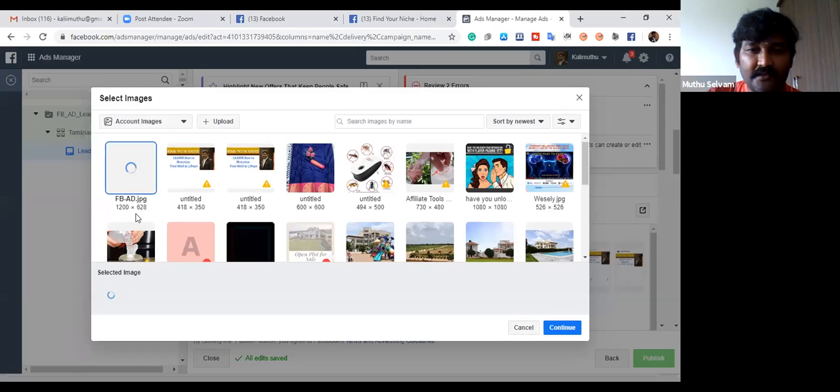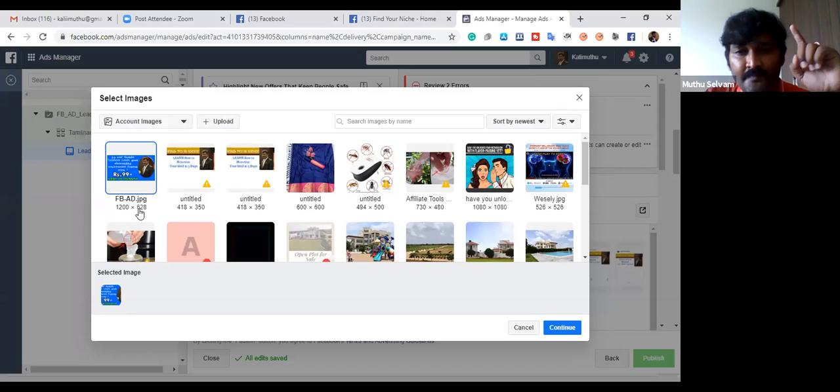Just make sure that your ad copy has to be 1200 by 628 pixels. 1200 by 628. You could do it in Canva using the canva.com website. Tomorrow I will also give one more video. Definitely, without any technical skill you could do that. It is very simple, pretty simple. Using canva.com, anybody can create an attractive post.